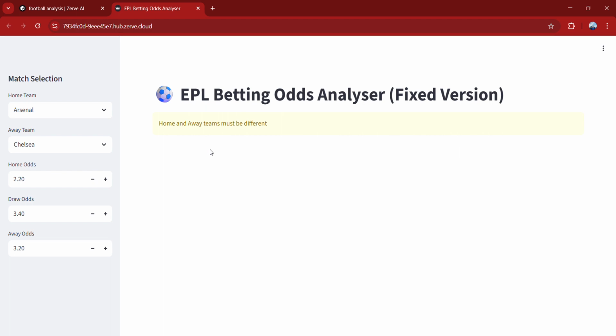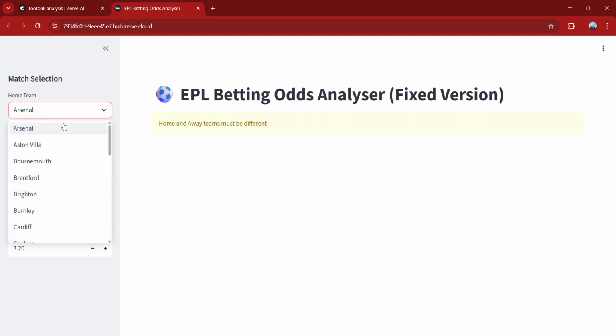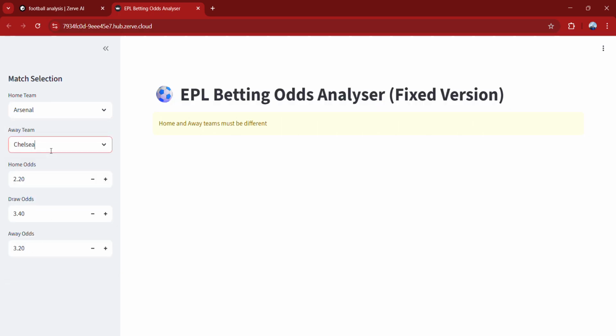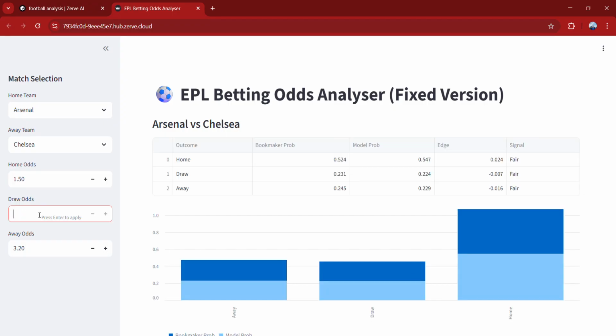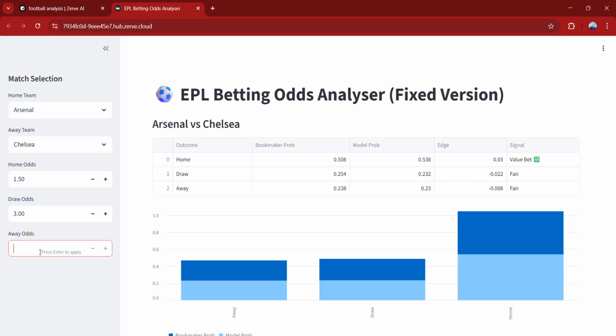probabilities with model predictions. So I'm just going to try out a test match between Arsenal and Chelsea. The home team will be Arsenal and the away team will be Chelsea Football Club. The home odds will be 1.5, the draw odds will be 3, and the away odds will be, let's do 4.